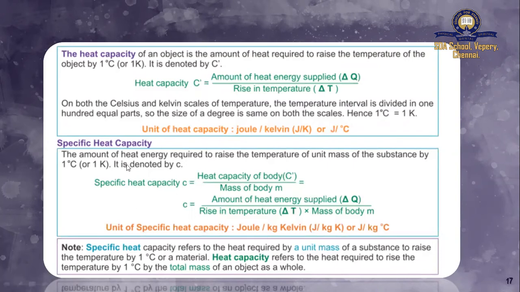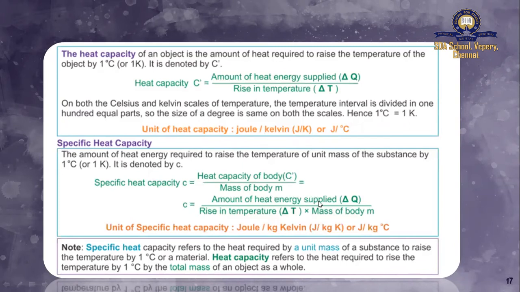So here the formula was change in amount of heat divided by change in temperature. But here you are bringing in one extra character called mass, unit mass. So that unit mass comes to the denominator. So your formula for specific heat capacity is del Q by del T M. So you will have to include the SI unit for everything.